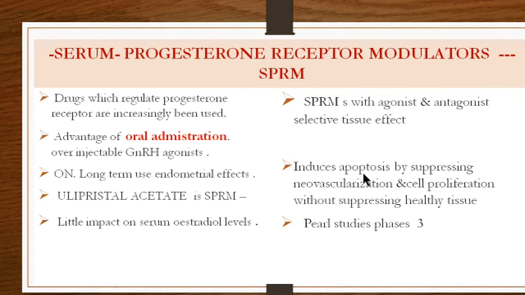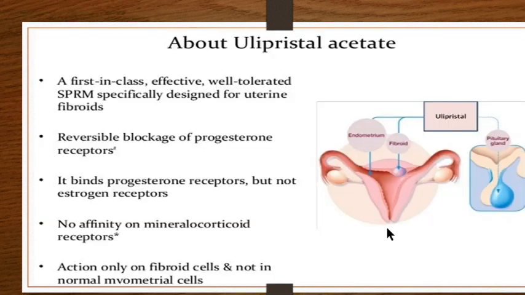They induce apoptosis by suppressing the neovascularization. Apoptosis, when we discuss malignancy, we will be discussing the cell death, and neovascularization suppressing so that the blood supply is decreased and cell proliferation is decreased without suppressing the healthy tissue, and therefore they are acting on the fibroids to decrease their size. Of course, it is undergoing many studies, and the PEARL studies are in phase 3. So what about ulipristal?